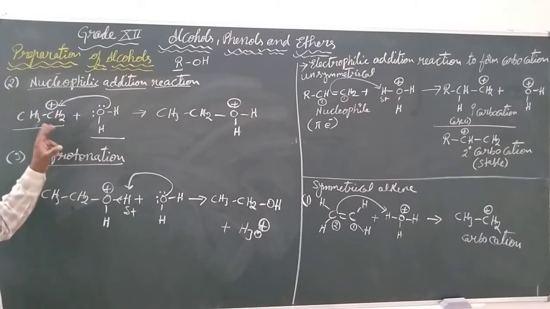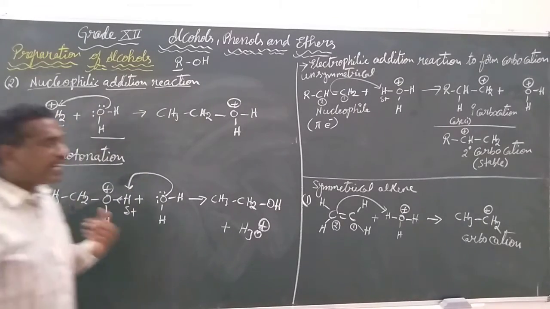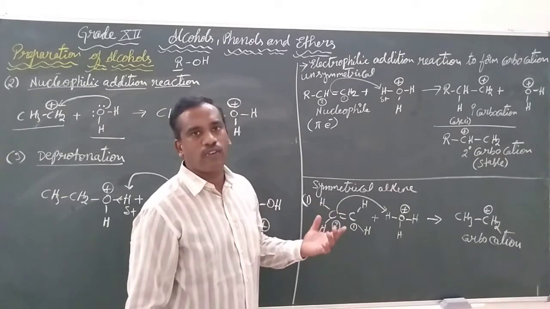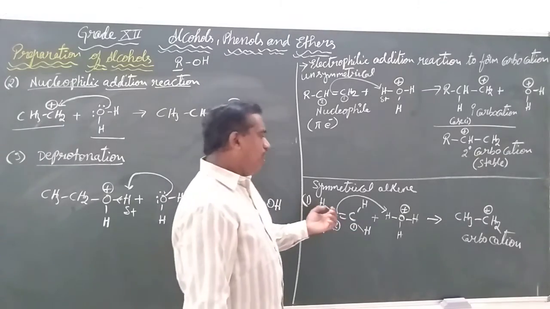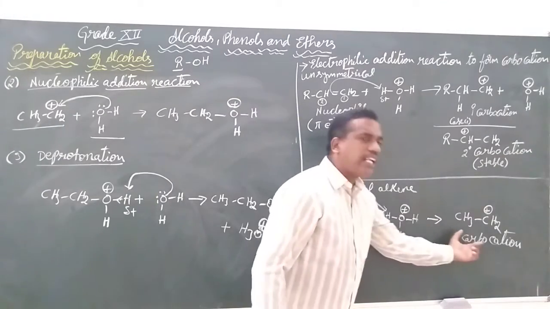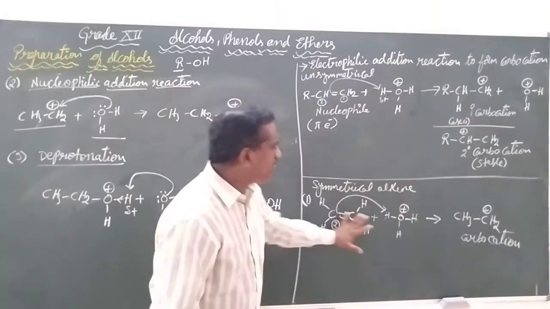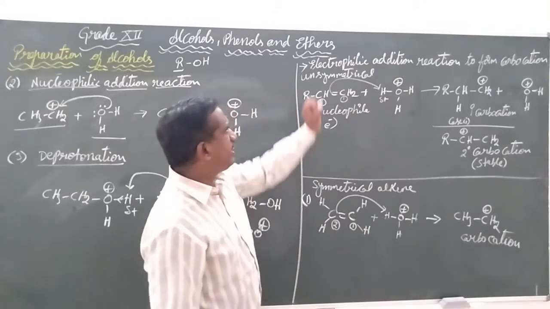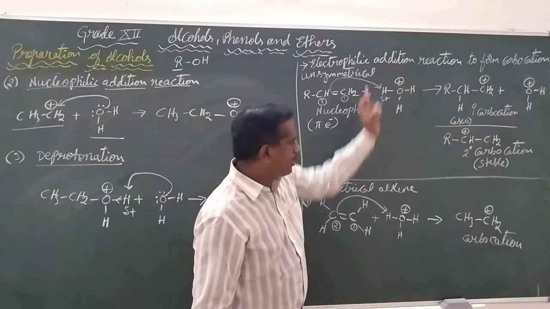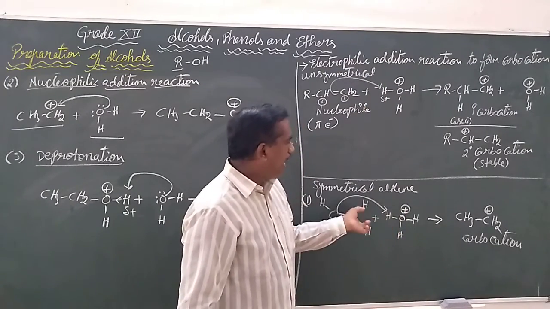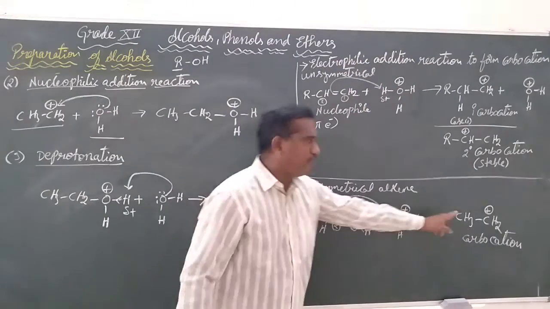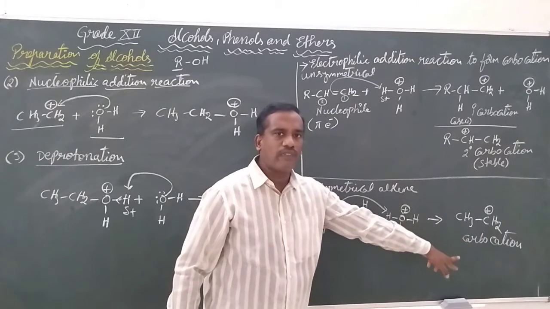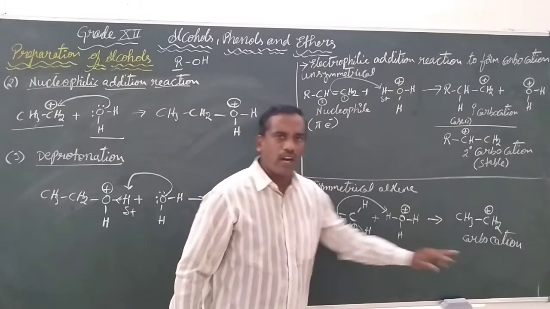We got the hydronium ion when we reacted water with the H plus ion produced from the acid. Now it is going to generate a carbocation. So for this, the heading when we are writing in the examination is electrophilic addition reaction to form carbocation.